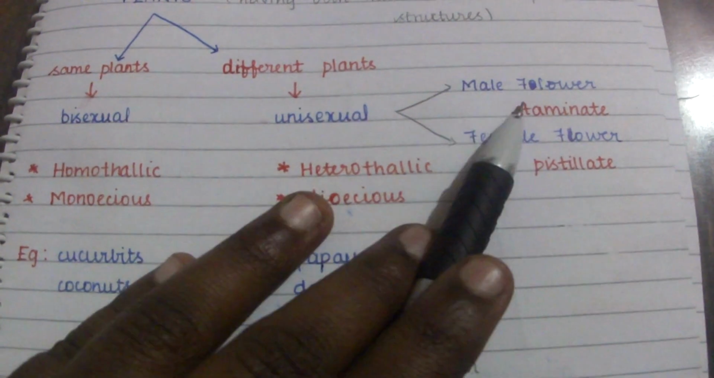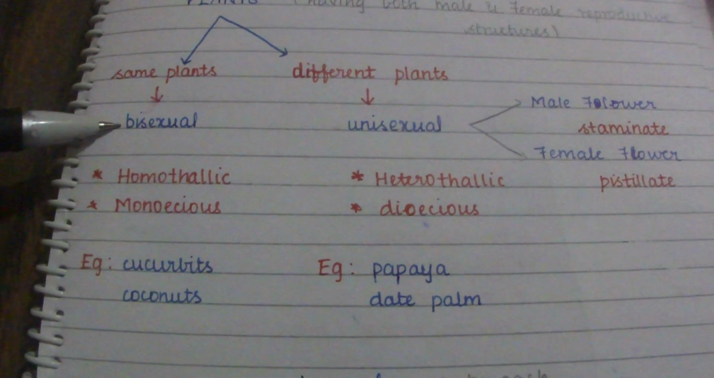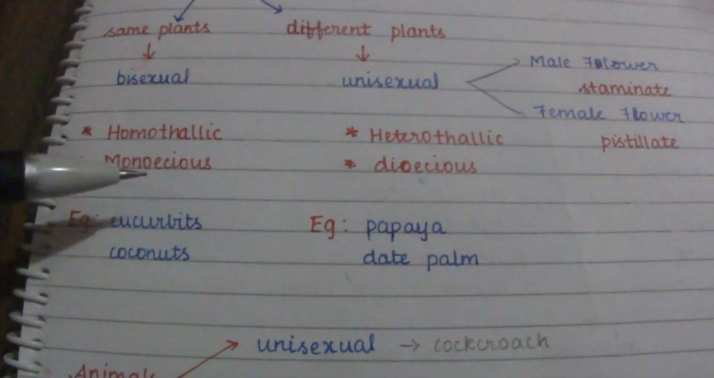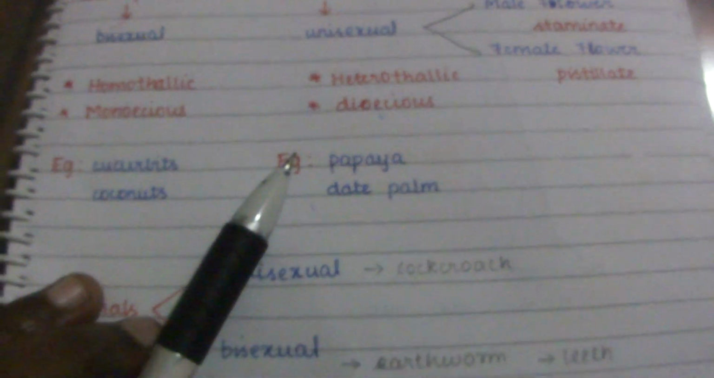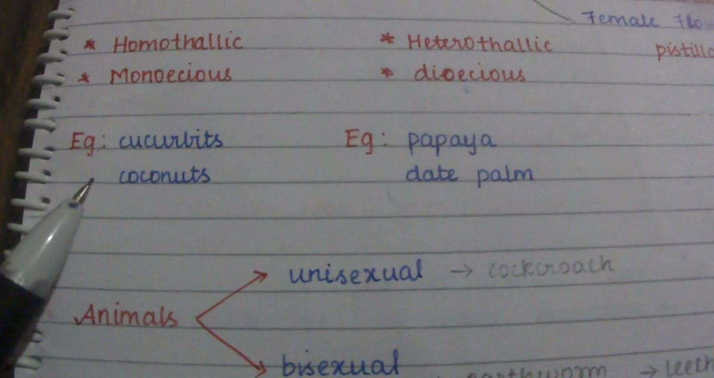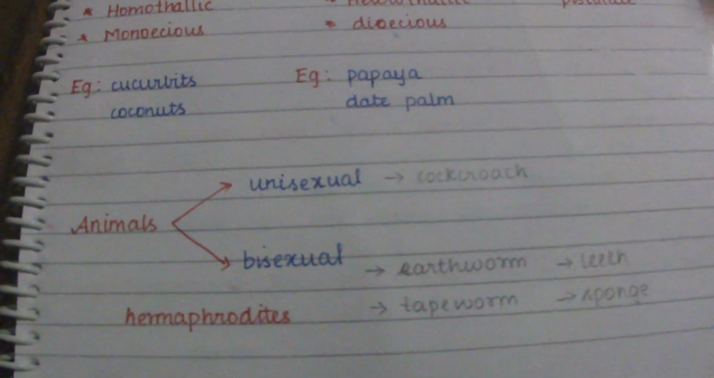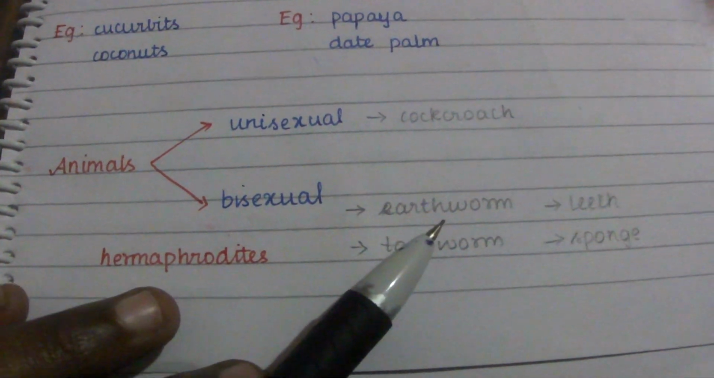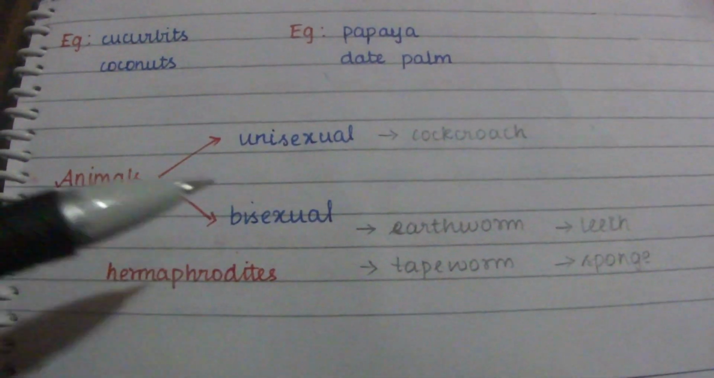The male flower is called staminate, whereas the female flower is called pistillate. Bisexual is expressed in terms of homothallic and monoecious, whereas unisexual is expressed in terms of heterothallic and dioecious. For example, monoecious: cucurbits and coconut. Dioecious: papaya and date palm. In animals, the unisexual example is cockroach, and bisexual examples are earthworm, tapeworm, leech and sponge. We call bisexual animals hermaphrodites.